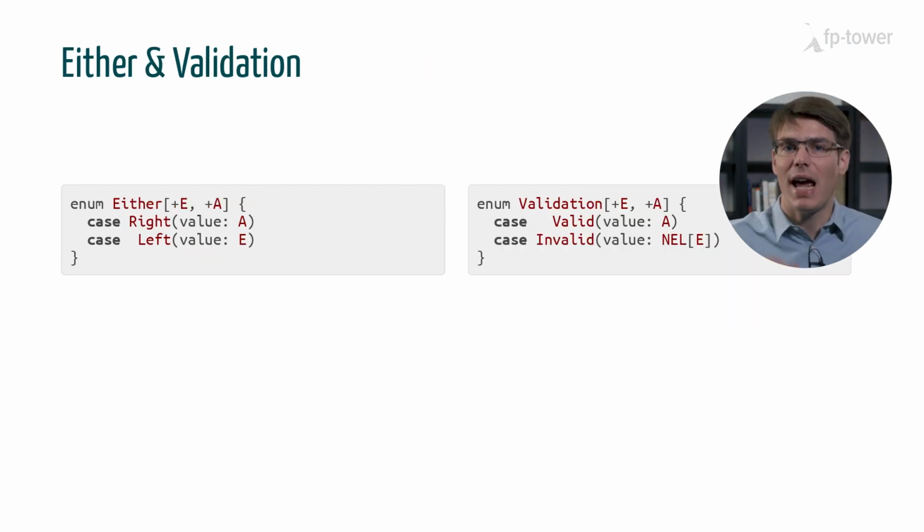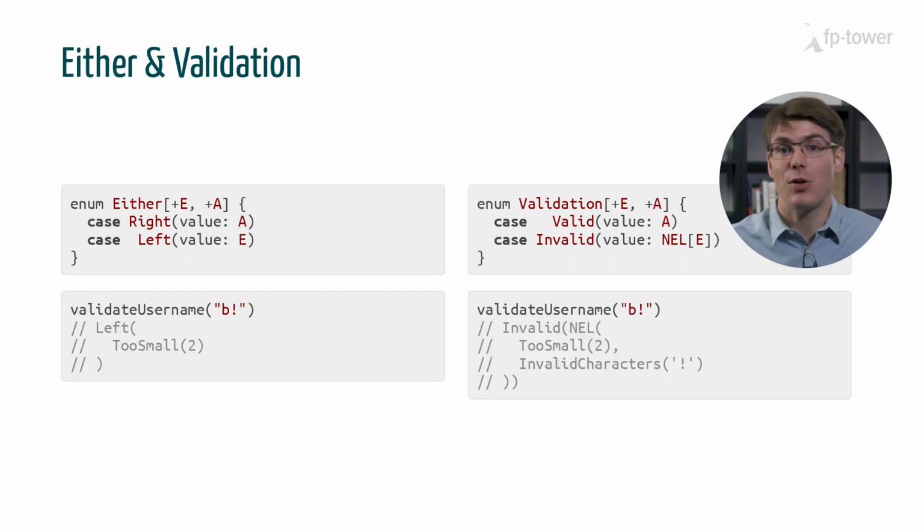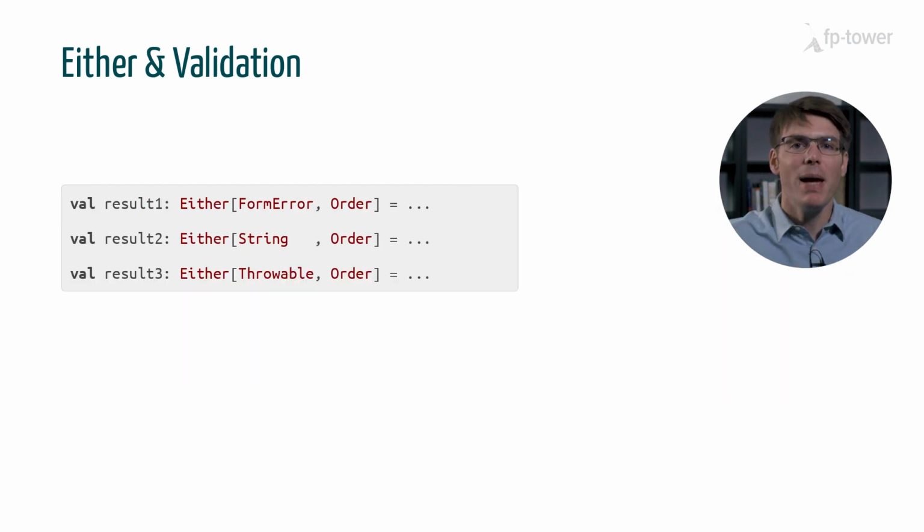Finally, we looked at either and validation, which are almost identical. The main difference is that either is designed to stop the workflow as soon as an error occurs, while validation is designed to accumulate errors so that we can report all problems at once. The main advantage of either and validation is that they allow us to customize the error type. This means that we can use an enumeration when we want to be precise, or string or throwable when we don't. So either and validation offer maximum flexibility, but they require us to decide which type of errors we want to use, which is not necessarily straightforward.